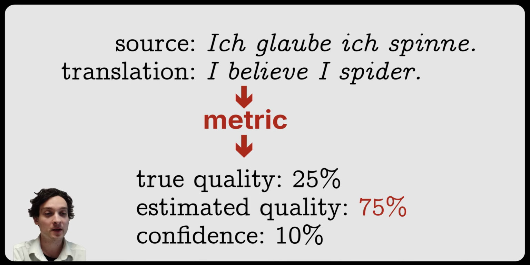Sometimes it can happen that the metric is incorrect. Like in this case, it assigned a very high quality to a poor translation. What we would like is for the metric to tell us that this is only a best guess, and that the guess is likely incorrect. In other terms, we would like it to tell us that it has low confidence in its prediction.